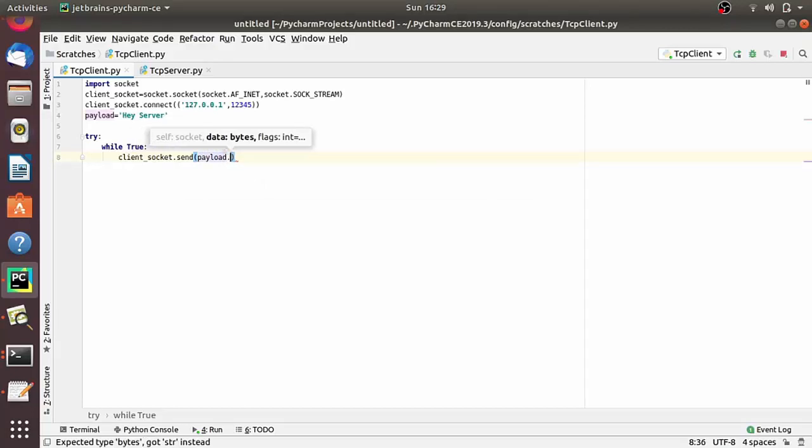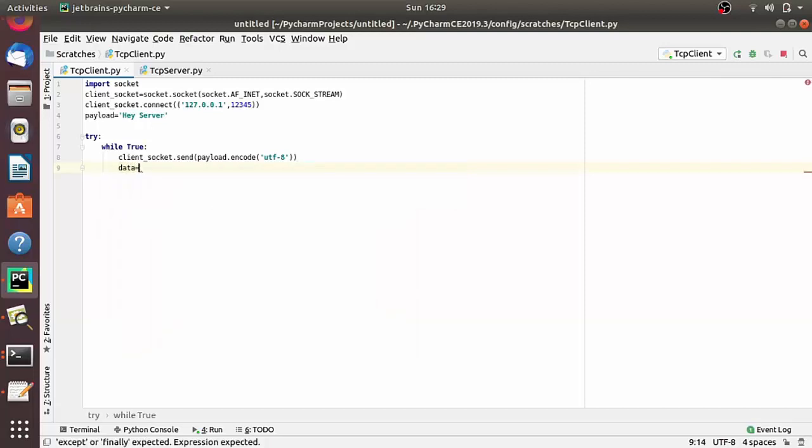The send method in the Python socket module takes as an argument a payload or message in UTF-8 string format. So let's write client_socket.send, and you have to pass payload.encode into UTF-8.